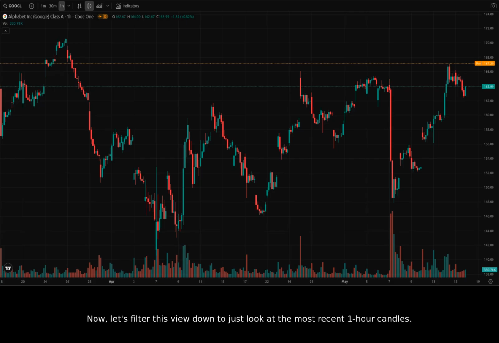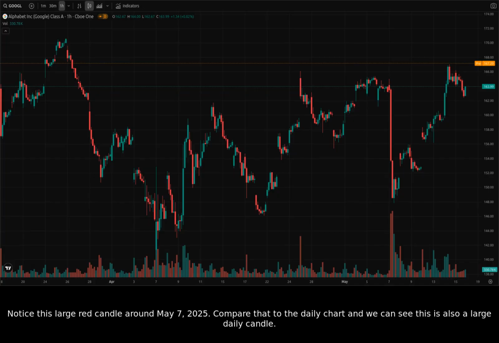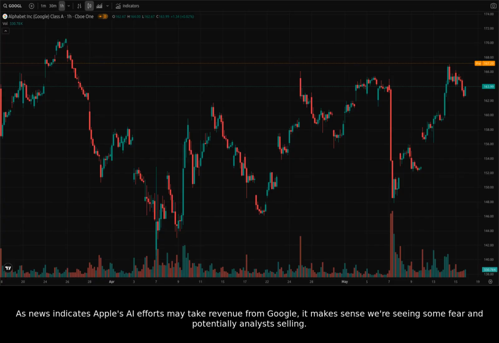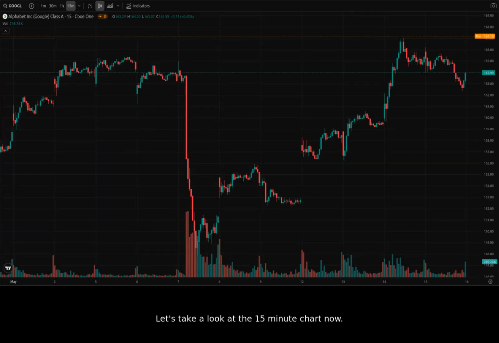Now, let's filter this view down to just look at the most recent 1-hour candles. Notice this large red candle around May 7th, 2025. Compare that to the daily chart, and we can see this is also a large daily candle. As news indicates Apple's AI efforts may take revenue from Google, it makes sense we're seeing some fear and potentially analysts selling. Let's take a look at the 15-minute chart now.